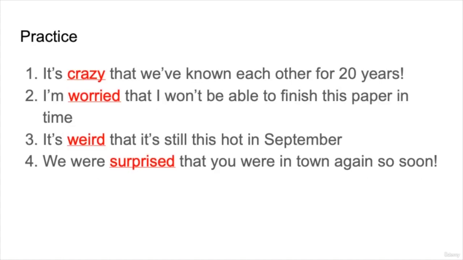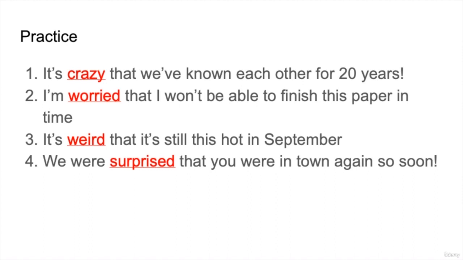Okay, let's look at some answers here. It's crazy that we've known each other for 20 years. So this is something that is quite surprising. It's a surprising situation because most people don't know each other for 20 years. I'm worried that I won't be able to finish this paper in time. Now we use worried here because it's something that we didn't want to happen. So we hope we'll finish the paper in time, but I'm worried that I won't be able to finish.